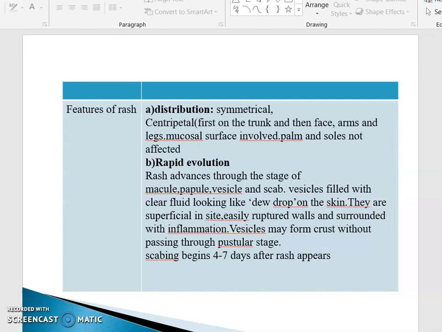It is symmetrical and centripetal. That means first it appears on the trunk, and then the face, and then the arms, and then the legs. The mucosal surface also will be involved. Palms and soles usually will not be affected.